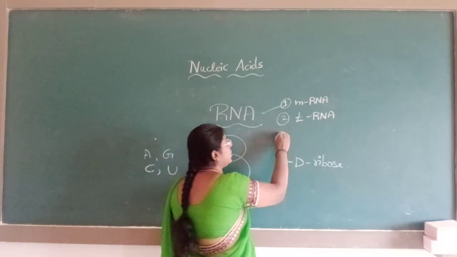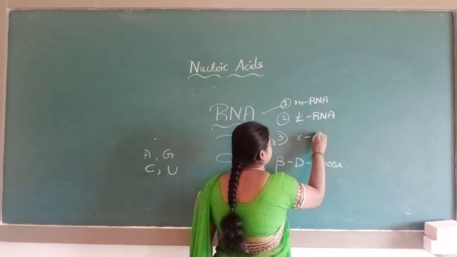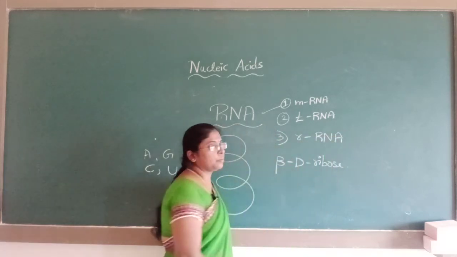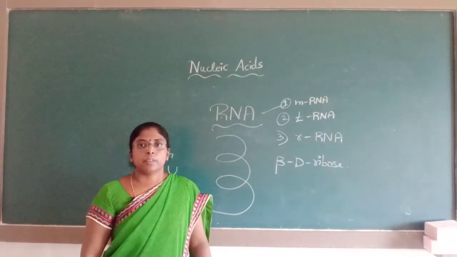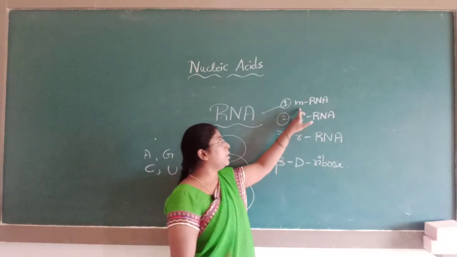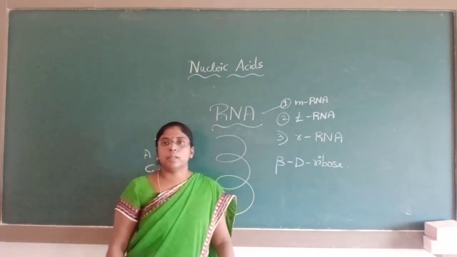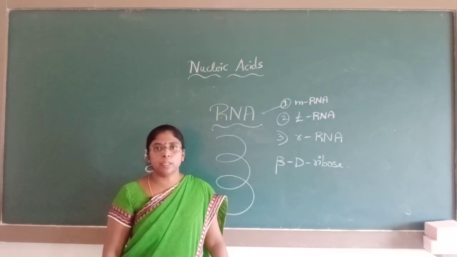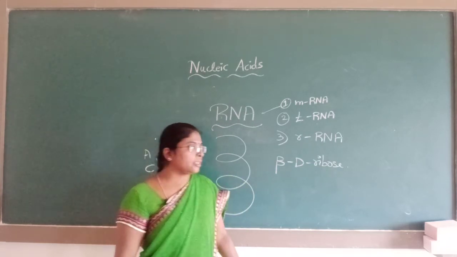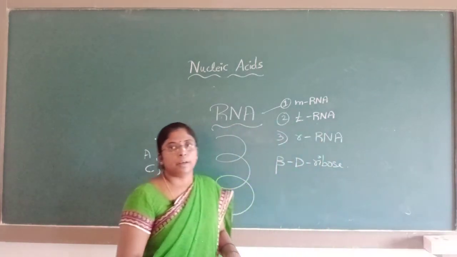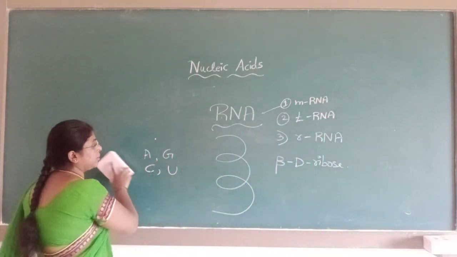And the third one is rRNA, where r represents ribosomal RNA. There are three types of RNA, mRNA, tRNA and rRNA, and they are classified based upon their functions. Let us see the functions of DNA as well as the functions of RNA.